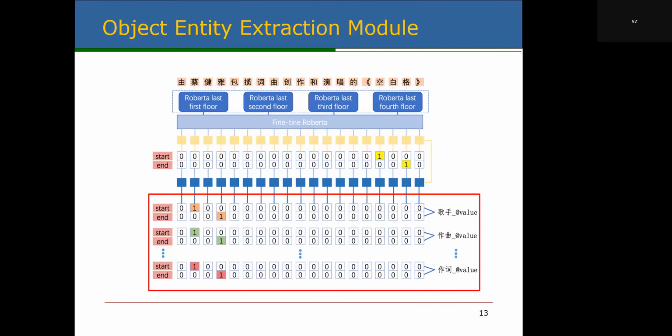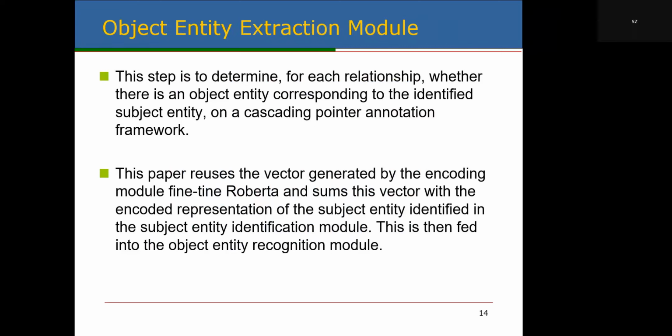The last model is the object entity identification model. This step is to determine for each relationship whether there is an object entity corresponding to an identified subject entity. A cascading point annotation framework is used. Again, each relationship is divided into two rows.